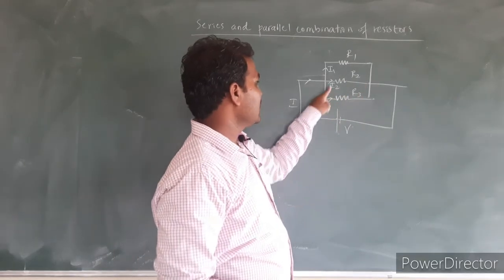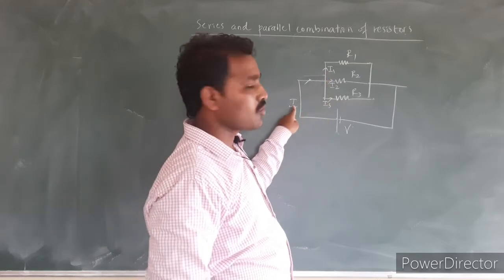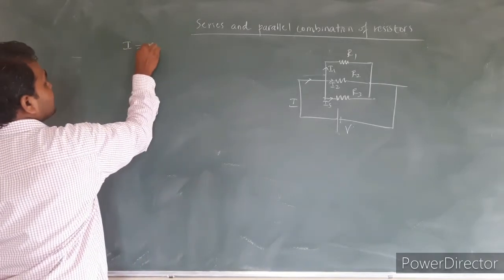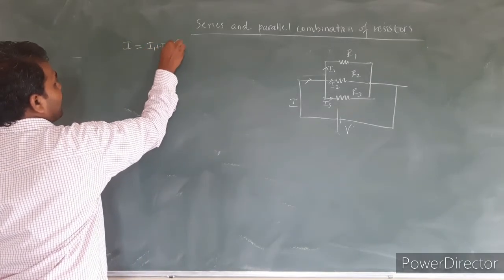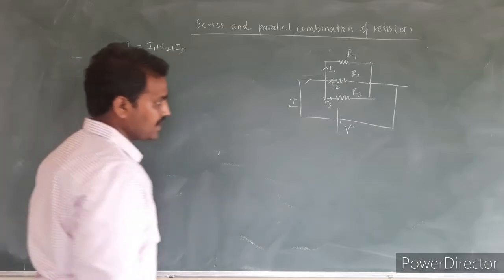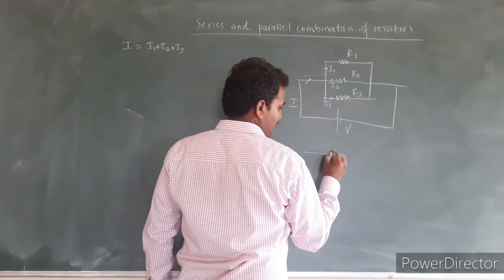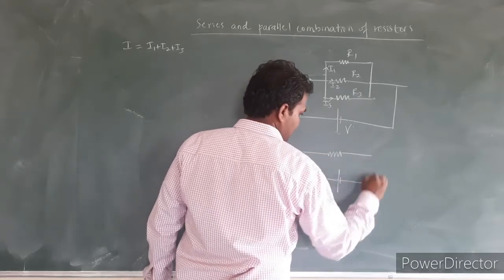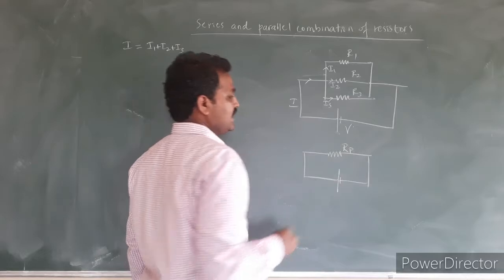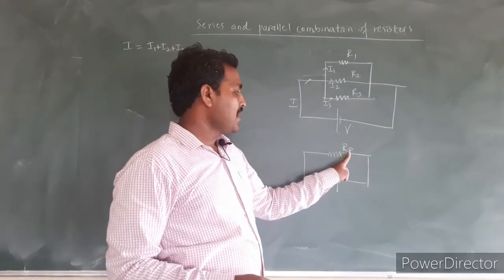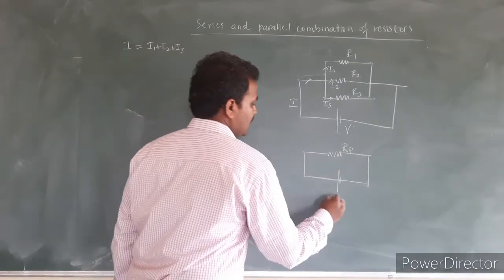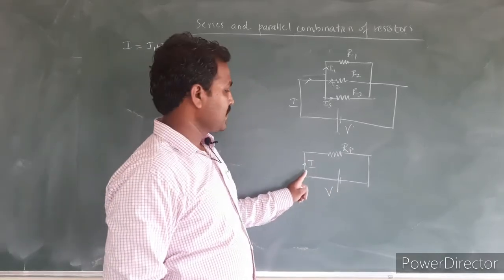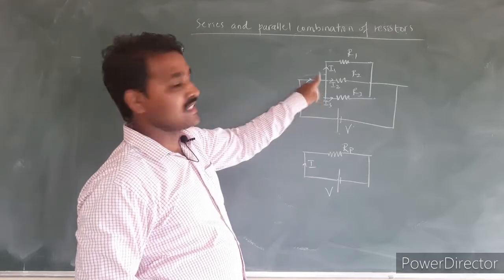I3. So the sum of all these currents will be equal to the input current. In this case, I can write the total current, the net current in the circuit, will be equal to I1 plus I2 plus I3. If I write the equivalent circuit of this, it will be something like this. I will write this as Rp, which indicates the effective resistance of a parallel combination. Here the voltage is again V, and the current flowing through the circuit is capital I. This is the equivalent circuit of this.